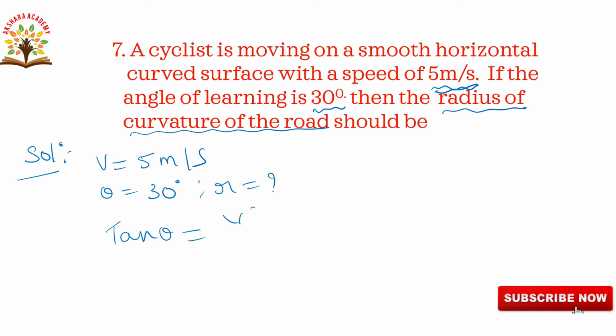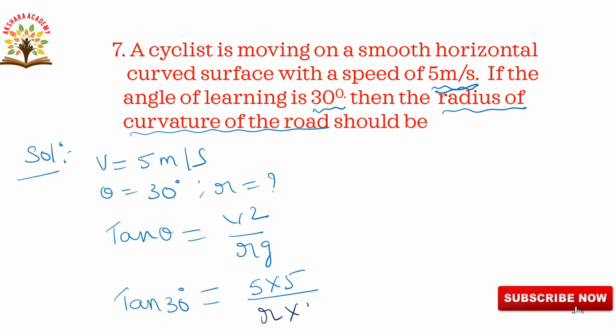Tan theta is equal to v square by rg. Tan theta, nothing but they given as tan 30. Tan 30 is equal to v, nothing but 5 into 5, by rg. R we have to calculate, g value 9.8. Tan 30 is equal to 1 by root 3.